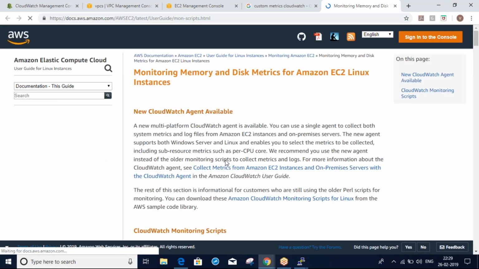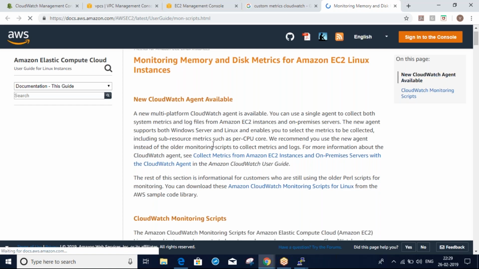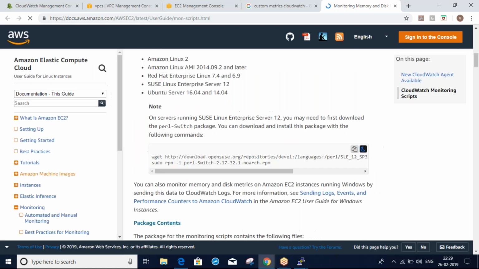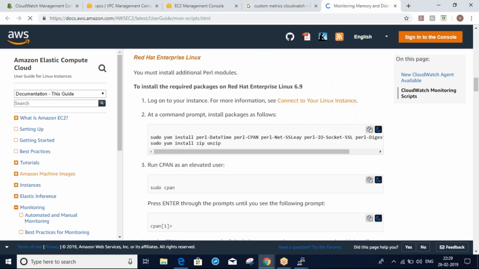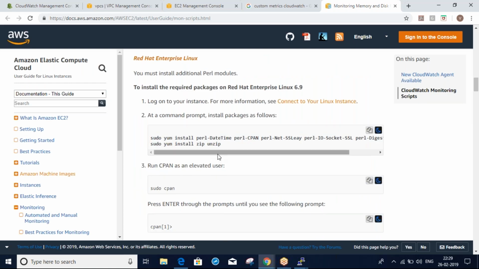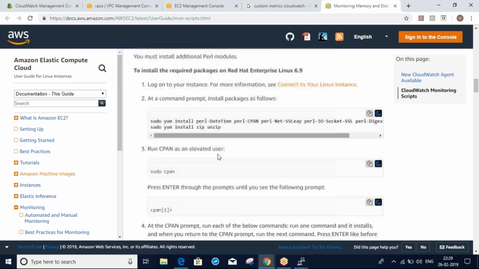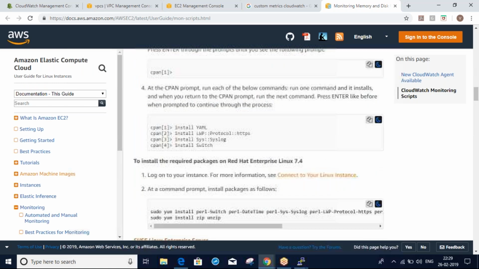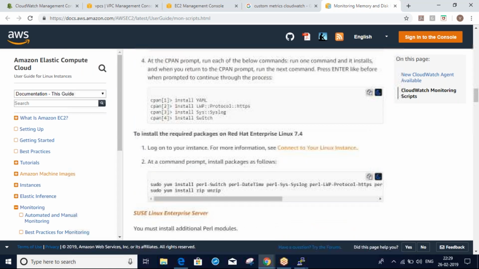Are you able to see my screen? Yes. So you can follow this documentation. Mine is Red Hat Linux. I'm trying to install some Perl-related utilities, Perl switch, date and time, some Perl utilities.